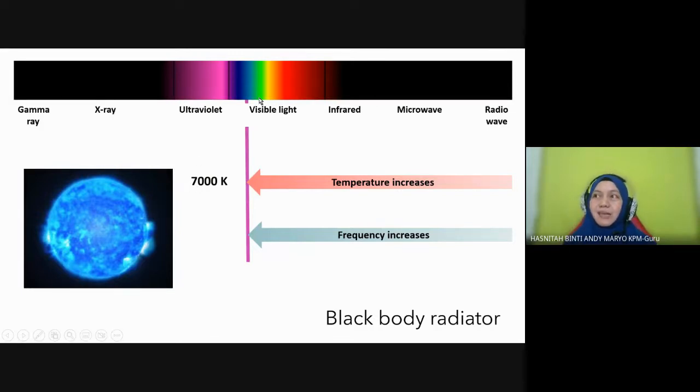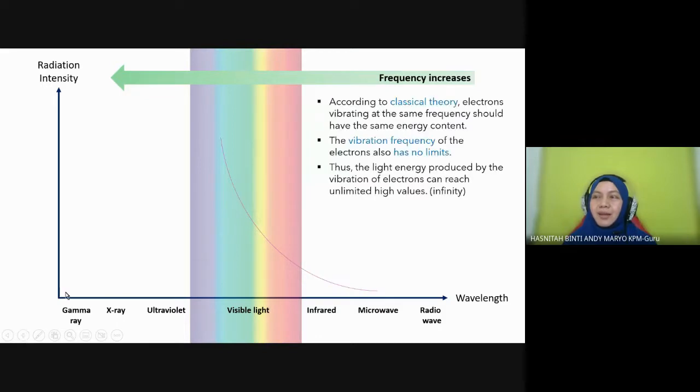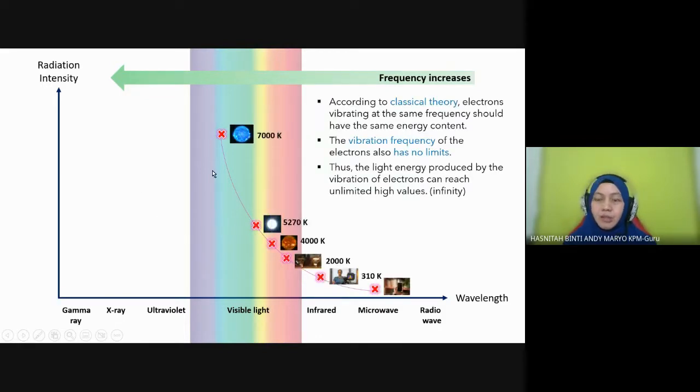So it falls here, okay. It still falls under visible light. So we can see the blue star up there, okay. So from all the examples I showed here, this is how we can understand this graph, okay. From the range I showed you just now, this is how we plot for the handphone, human body, and this is the lamp, the sun, the white star, and then the blue star.